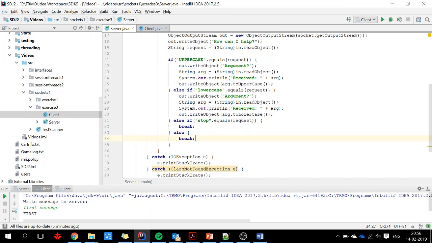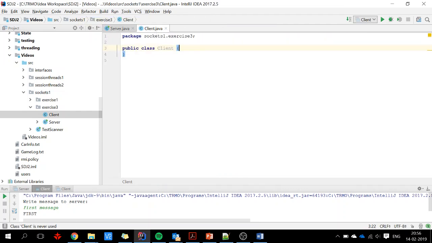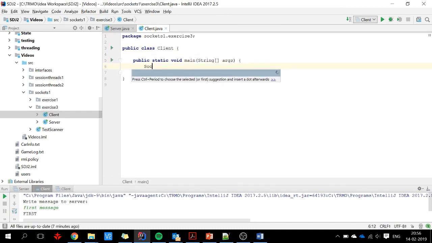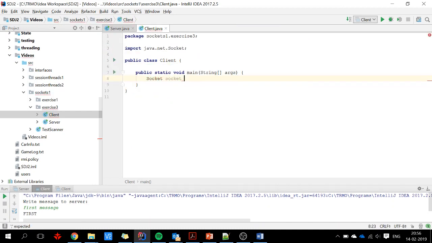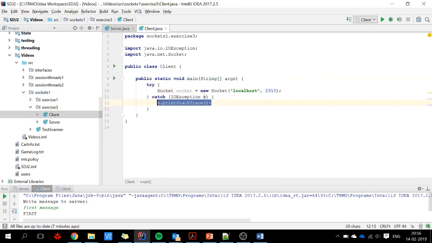So let us do the client part. I will create a socket equals new socket. It will be connecting to localhost on 2910. That's the port number. I surround with a try catch.